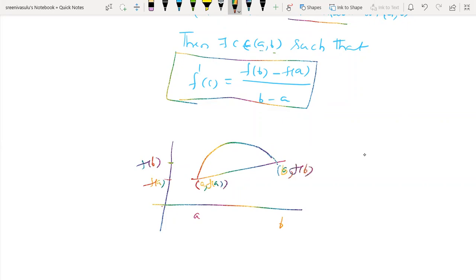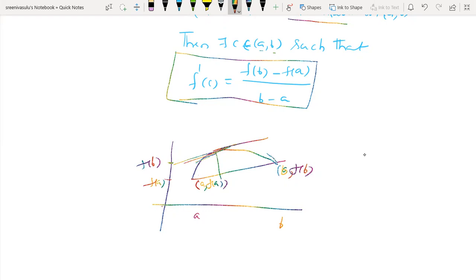So you observe that at this point, draw a tangent line. I'm not drawing properly.